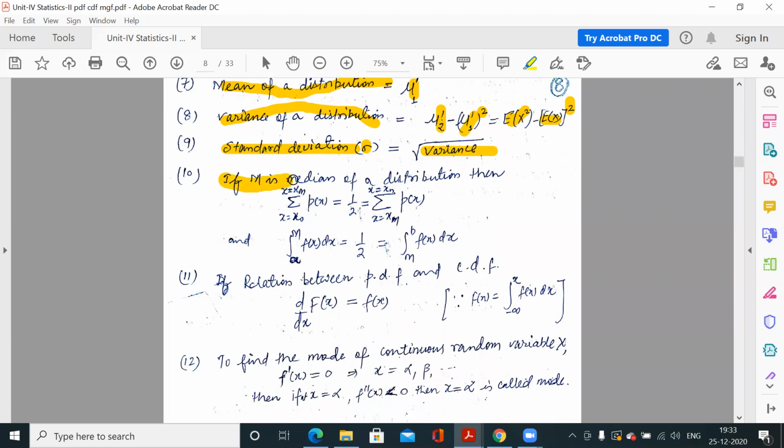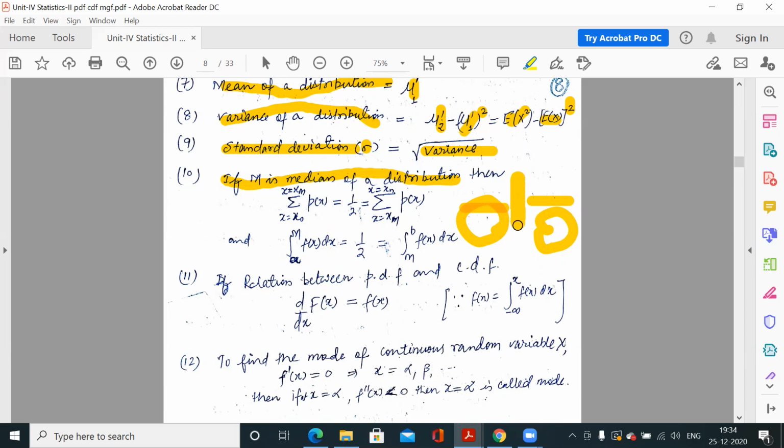Next, if capital M is the median of a distribution, then, if you remember what the median of any series is, it is exactly the central value of that series, lying at the middle point of the series. 50% of the data points are less than this value, and 50% of the data points of the distribution are greater than this value.